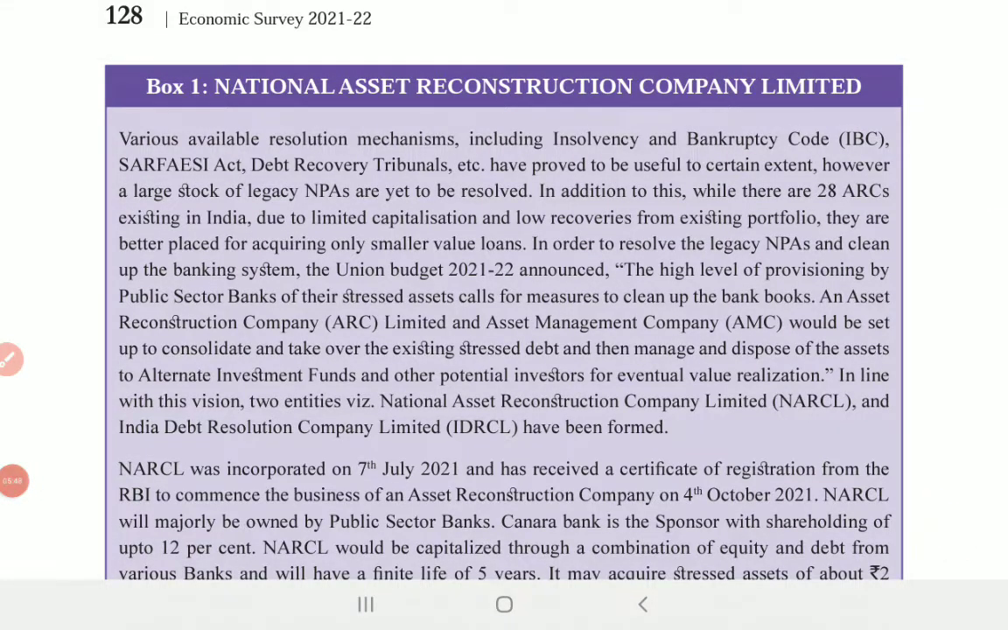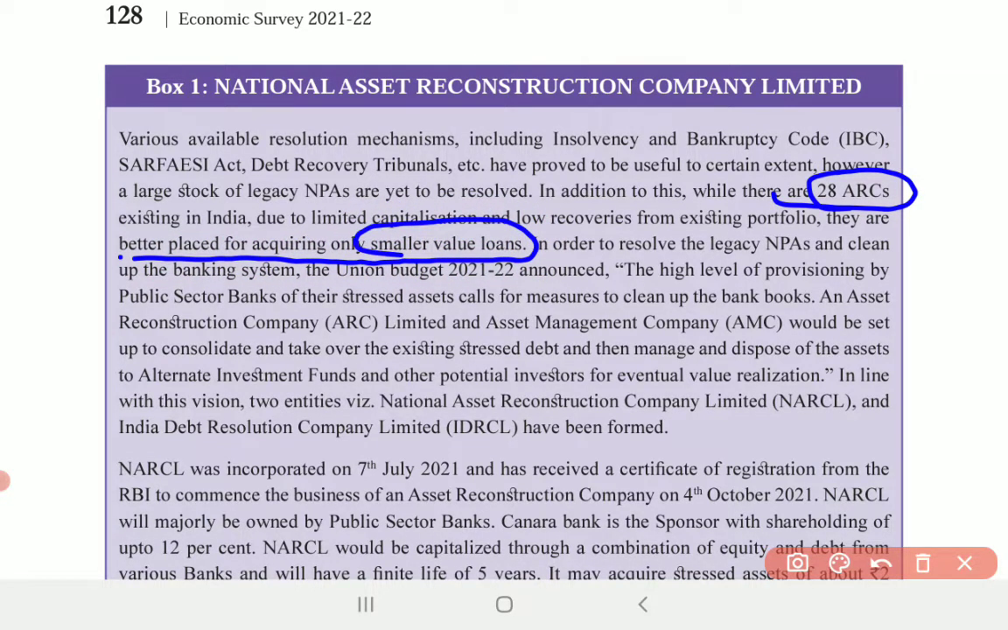See, there are 28 ARCs in India. That means asset reconstruction companies. Even though it is quite a large number, they are better placed for acquiring only small values. They are able to solve the problems of NPAs with a smaller value. What if there is a 1 lakh crore NPA? It is not possible for small ARCs. So, with this purpose, the Government of India constituted this.